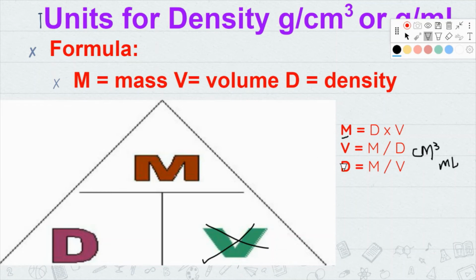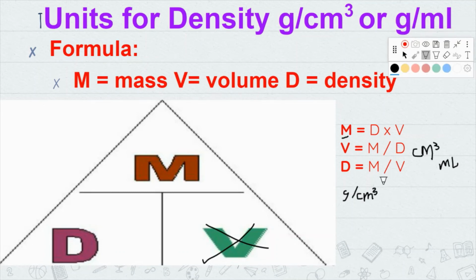And if you're answering for density, that's where I was saying right here, it's either going to be grams divided by centimeters cubed, or it's going to be, and let me kind of bring this down a little bit, grams by milliliters. Right, and you'll see what I mean in a second.